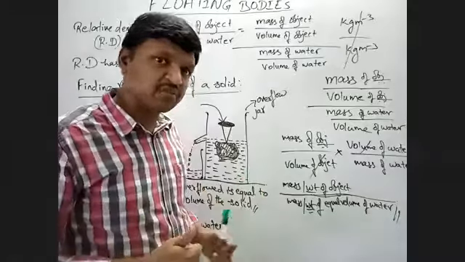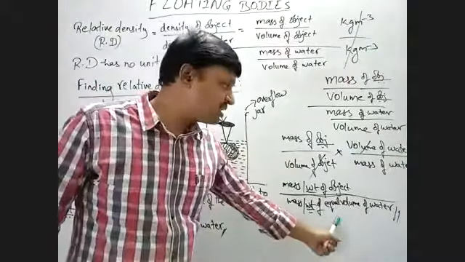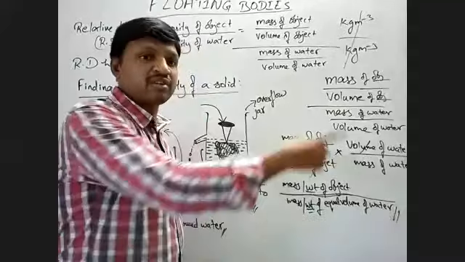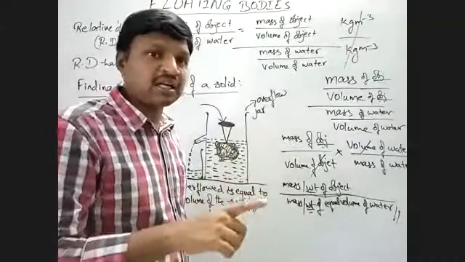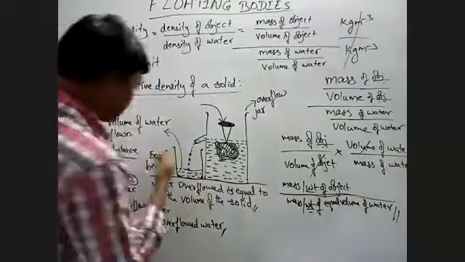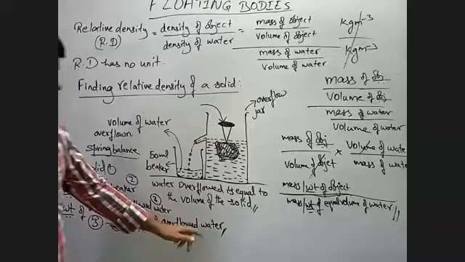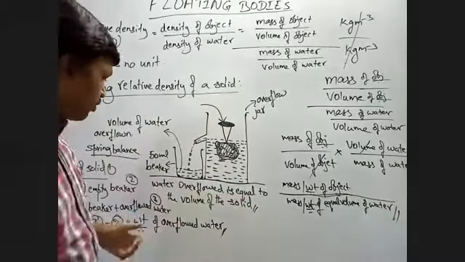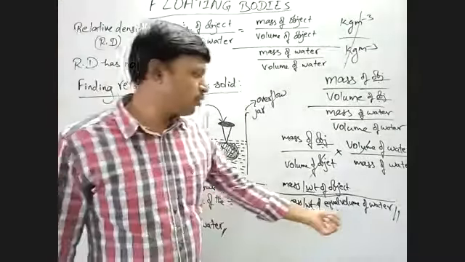Mass of water means which water? The weight or mass of an equal volume of water means an equal volume of the stone. That means the weight of water which is equal to the volume of the stone, right? So come here again. Here we are calculating the weight of overflowed water. So the weight of overflowed water is nothing but the weight of an equal volume of the water.